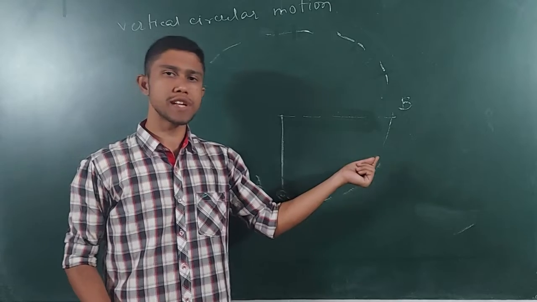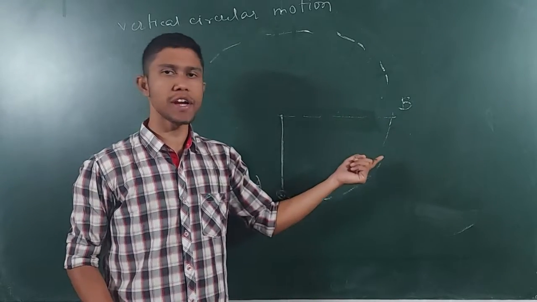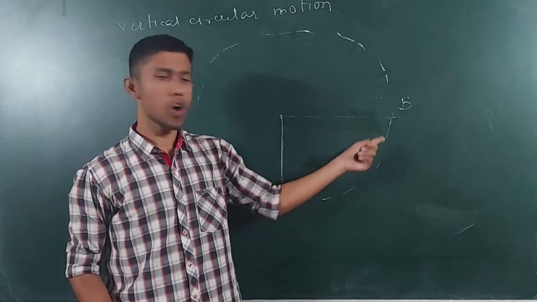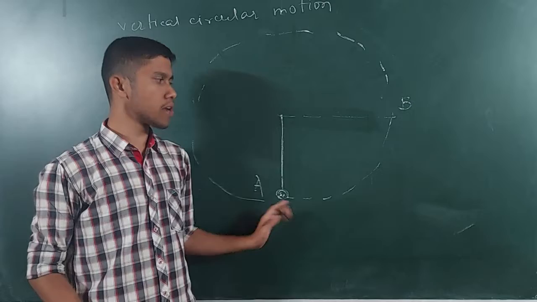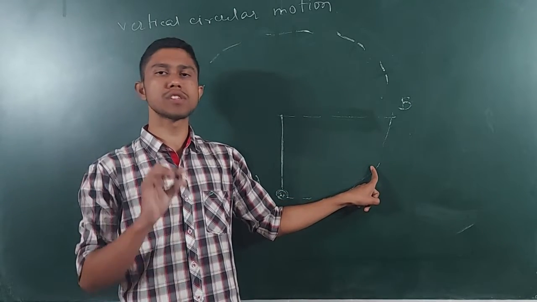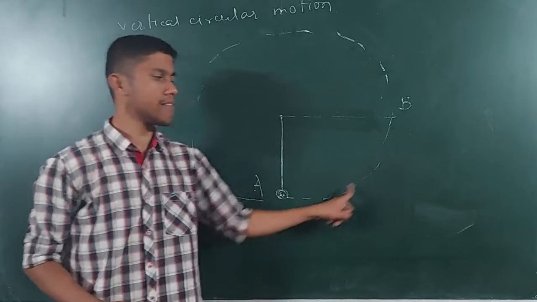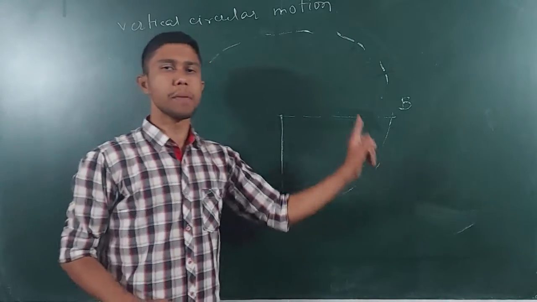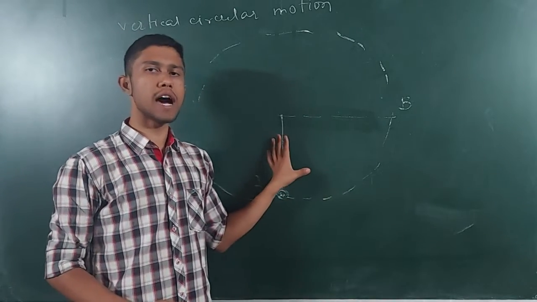So what will happen is that the stone will remain below this line or below this point, and it will go, suppose, up till here or any point between A to B. Now suppose I push this stone and it goes up till here. So the particle or the stone will start oscillating. It will go here, it will go here, and the oscillations will continue. Means the first case is the particle oscillates in the lower half circle.